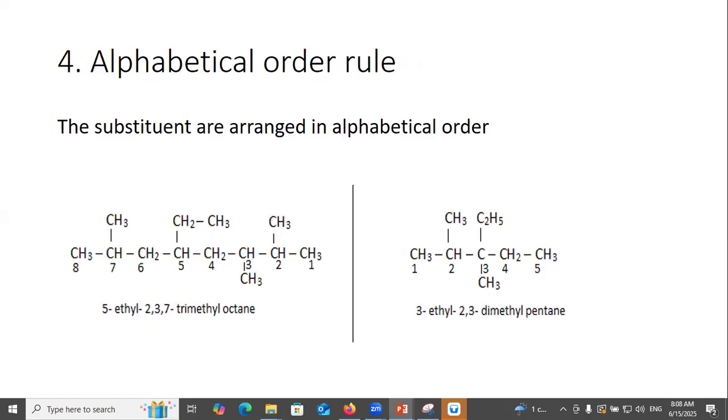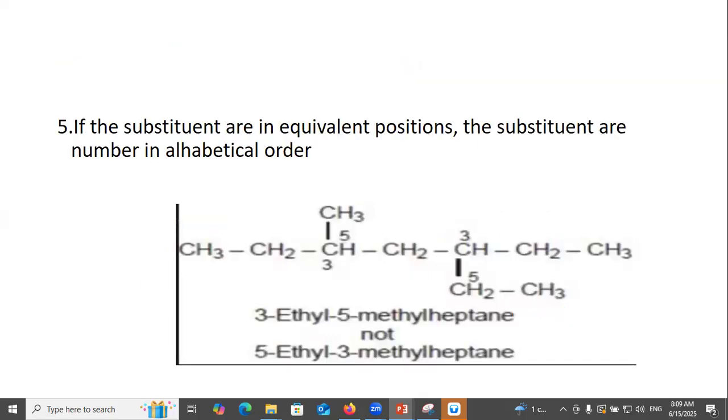Alphabetical order rule. The subchains are arranged in alphabetical order. See, ethyl, methyl. So 5-ethyl-2,3-trimethyl octane. You should write in alphabetical order. If the substituents are in equivalent positions, the substituents are numbered in alphabetical order. 3-ethyl-5-methyl heptane, not 5-ethyl-3-methyl heptane.